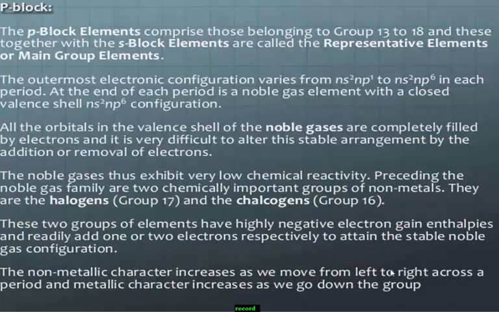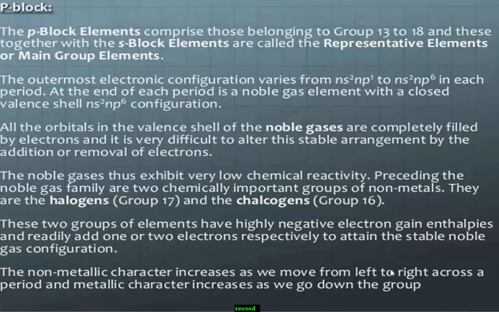Next, p block elements. What are p block elements? The p block elements are the elements in which the differentiating or last electron enters into the p orbital. While writing the electronic configuration of a particular element, if the last electron enters into the p orbital, then that element belongs to the p block.